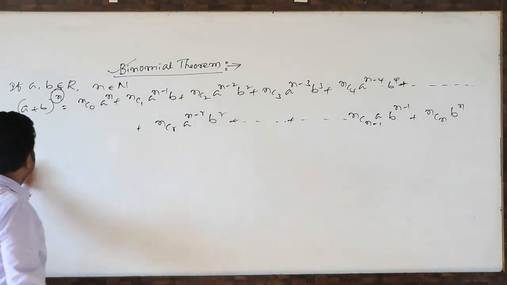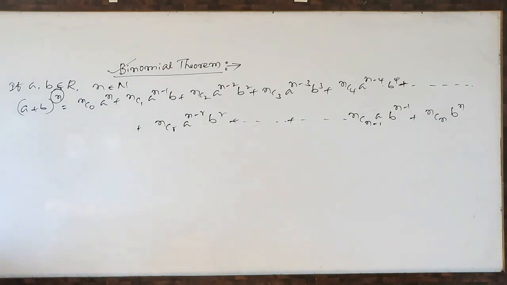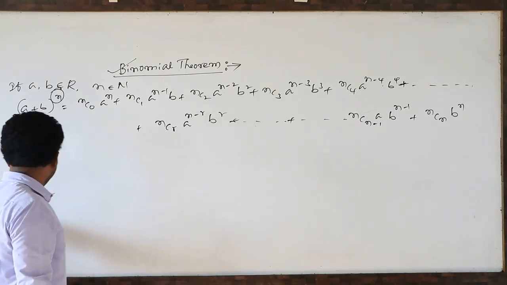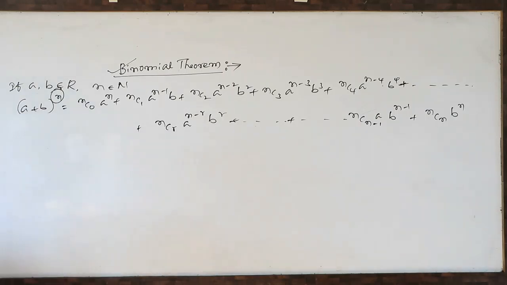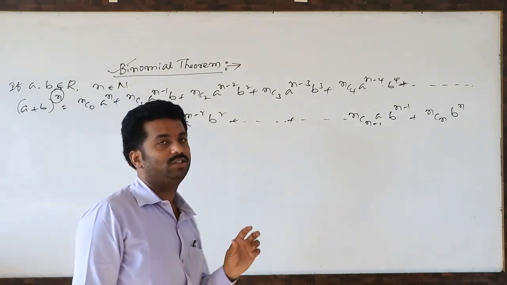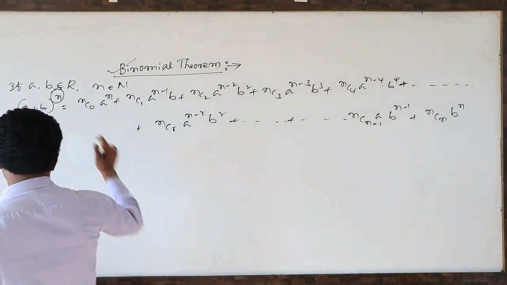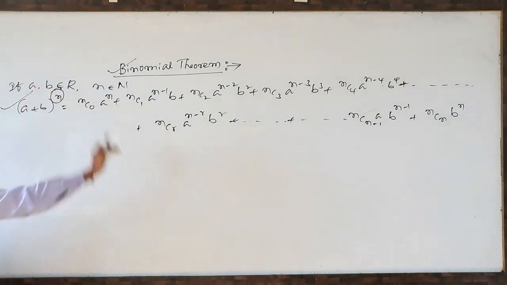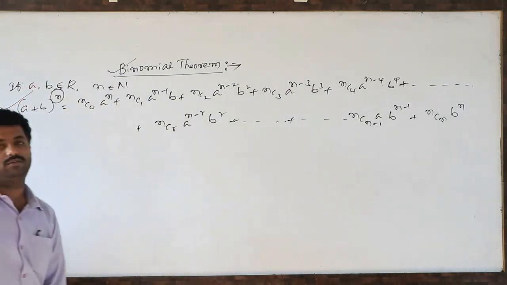In this chapter they have taken only real numbers. In the complex numbers chapter you can use this binomial expansion as well, in De Moivre's theorem. There we use this type of expansion with complex numbers.